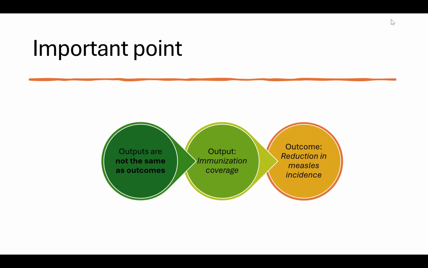Output, for example, is immunization coverage, but outcome is reduction in measles incidence. So outcome tells us about the long term goals and the actual achievement of the goals, whereas the output is telling us about the short term results which are immediately evident.